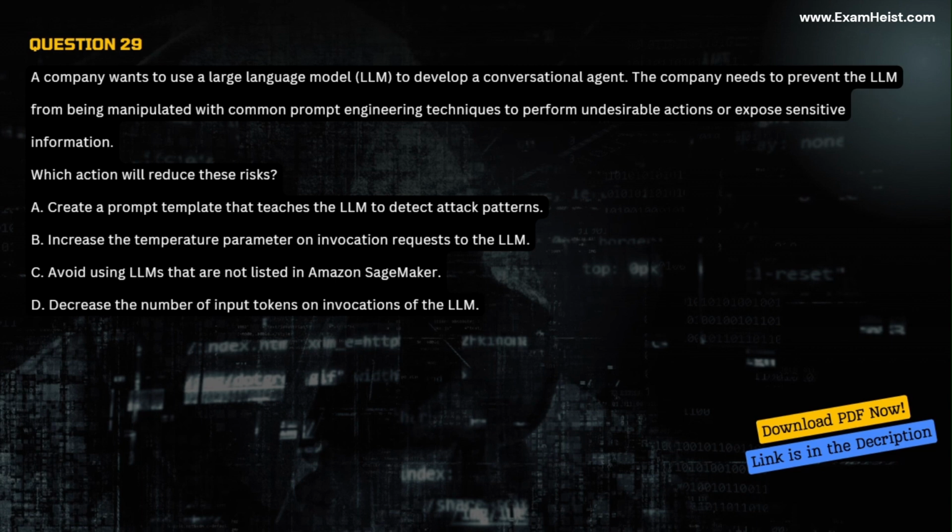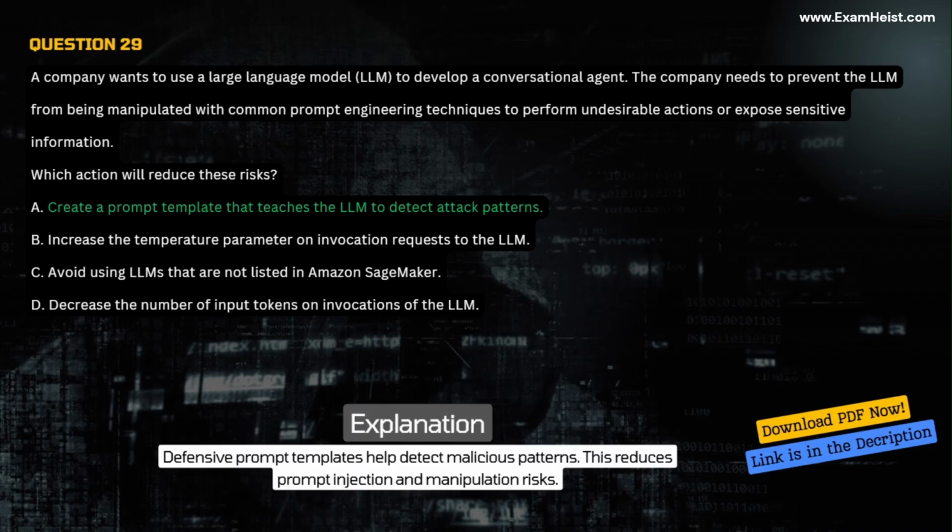A. Create a prompt template that teaches the LLM to detect attack patterns. B. Increase the temperature parameter on invocation requests to the LLM. C. Avoid using LLMs that are not listed in Amazon SageMaker. D. Decrease the number of input tokens on invocations of the LLM. Correct answer A. Create a prompt template that teaches the LLM to detect attack patterns. Explanation. Defensive prompt templates help detect malicious patterns. This reduces prompt injection and manipulation risks.